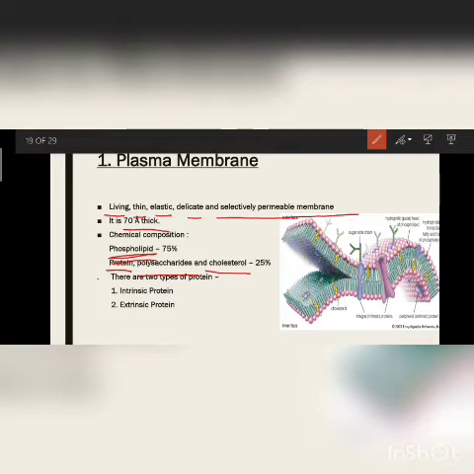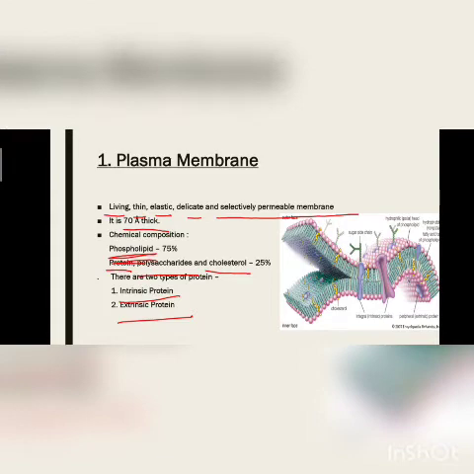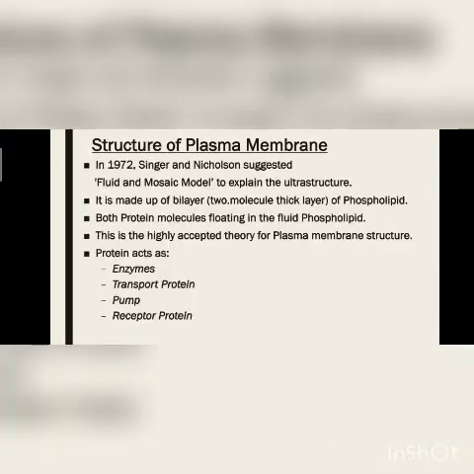Phospholipids are phosphorus plus lipid, and lipid is a fat. There are two types of proteins: intrinsic and extrinsic. Those entangled inside the plasma membrane are intrinsic, and those outside the plasma membrane are extrinsic. This is the chemical composition of the plasma membrane. It's very important to remember.